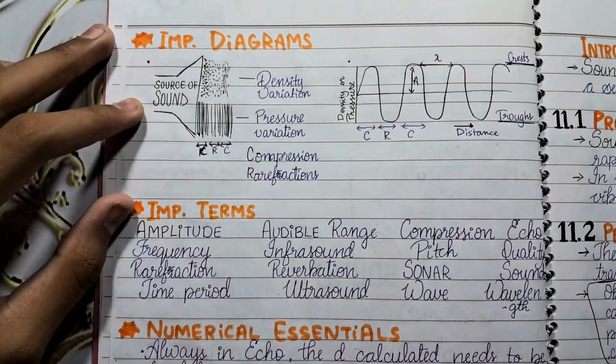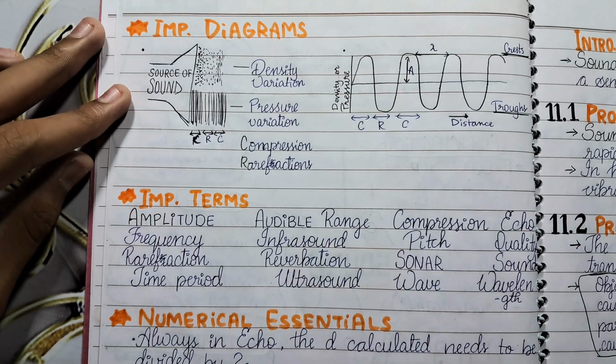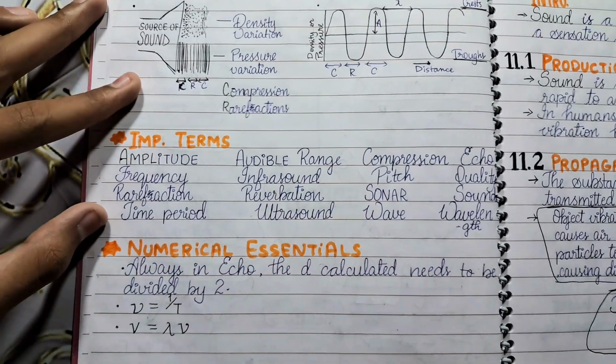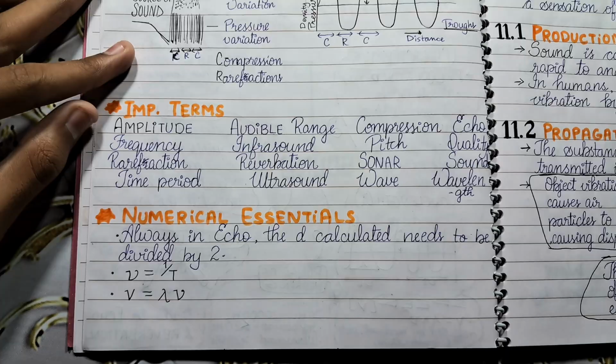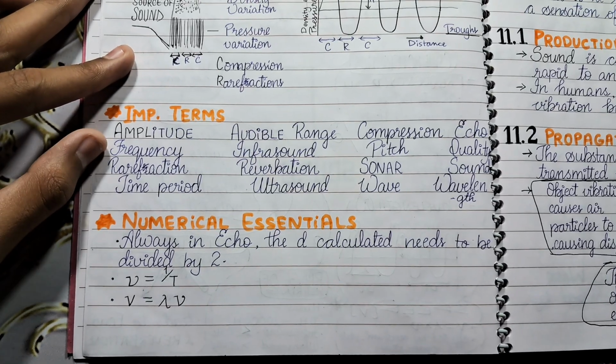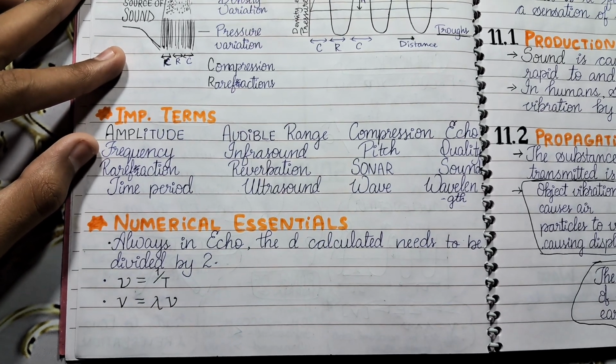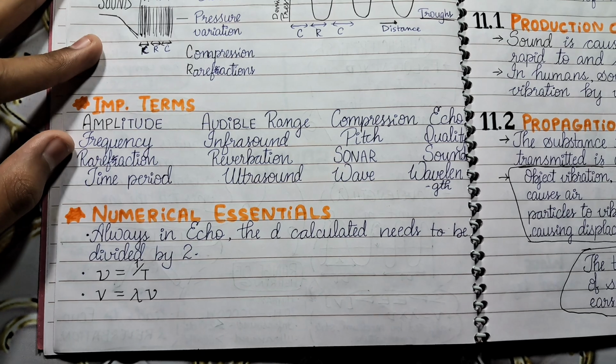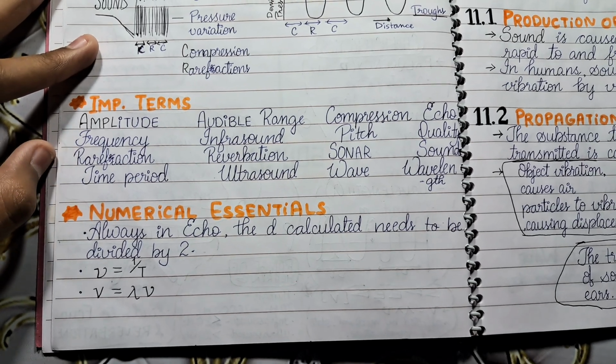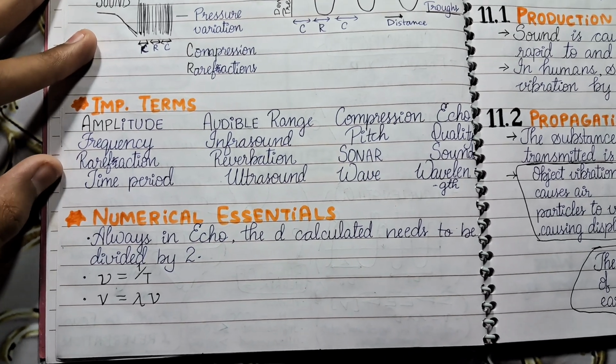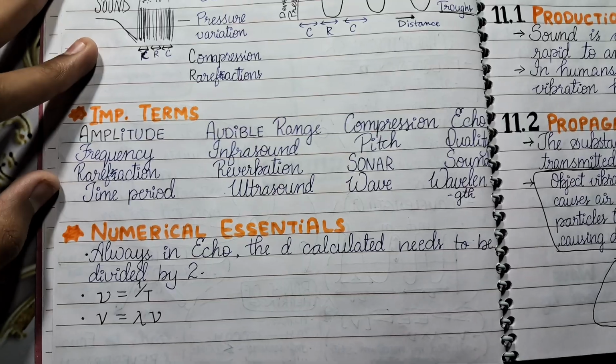These are the important diagrams that may be asked in your exam, and these are the important terms that you have to remember: amplitude, audible range, compression, echo, frequency, infrasound, pitch, quality, rarefaction, reverberation, sonar, sound, time period, ultrasound, wave, wavelength.